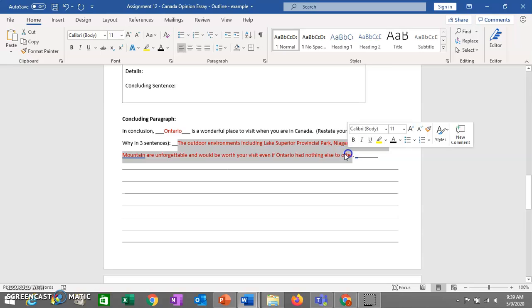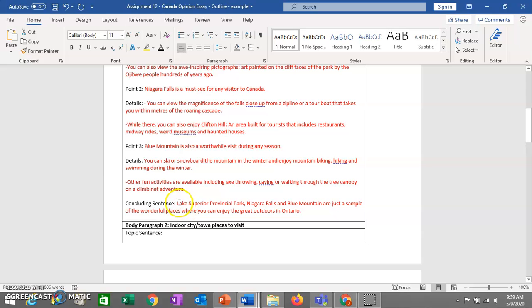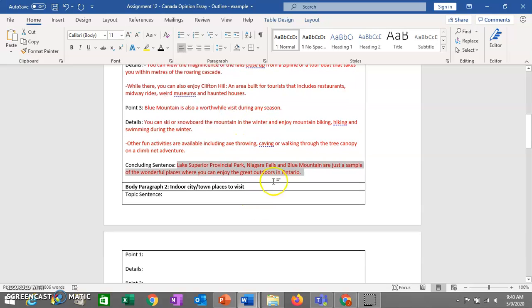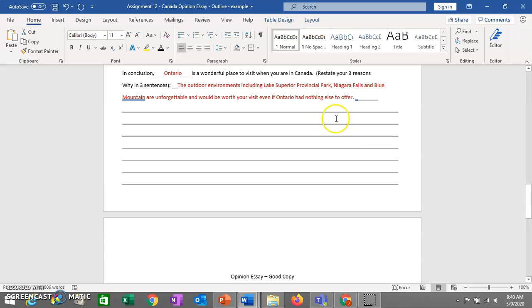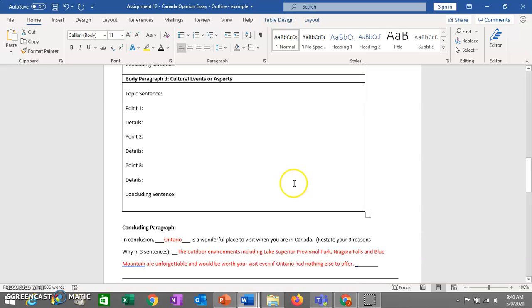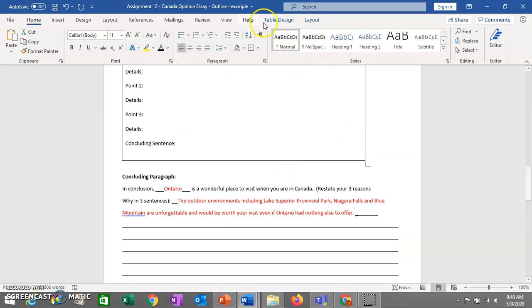Okay, so that first sentence, again, goes with your first paragraph, and really, I guess more than anything else, it will resemble your concluding sentence from that paragraph. Okay, so your concluding sentence for your second paragraph can go after that. So what you say here should be similar to your concluding sentence from your second paragraph. And then finally, your concluding sentence for your third paragraph will go below that. And then you're done. You've completed your concluding paragraph and your essay is complete. Okay, or at least your outline is complete. So I recommend you do this first to make sure that everything is nice and organized.